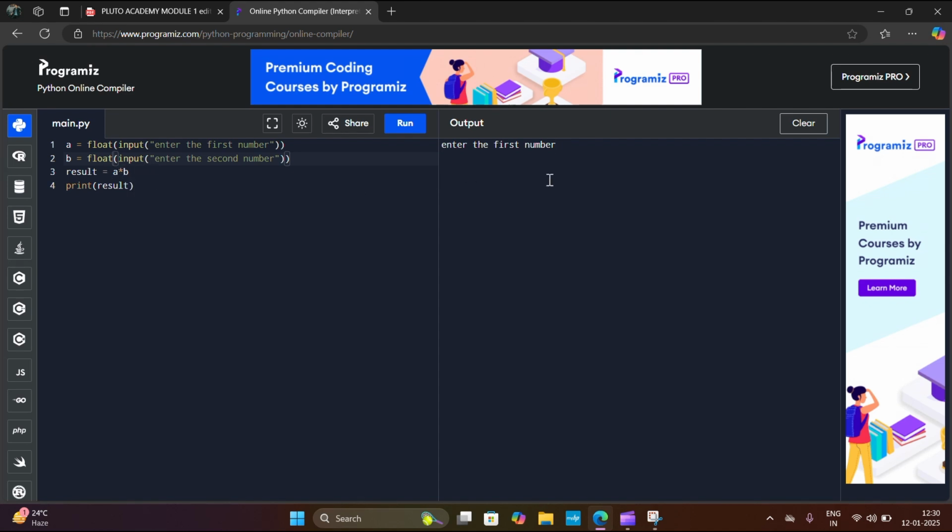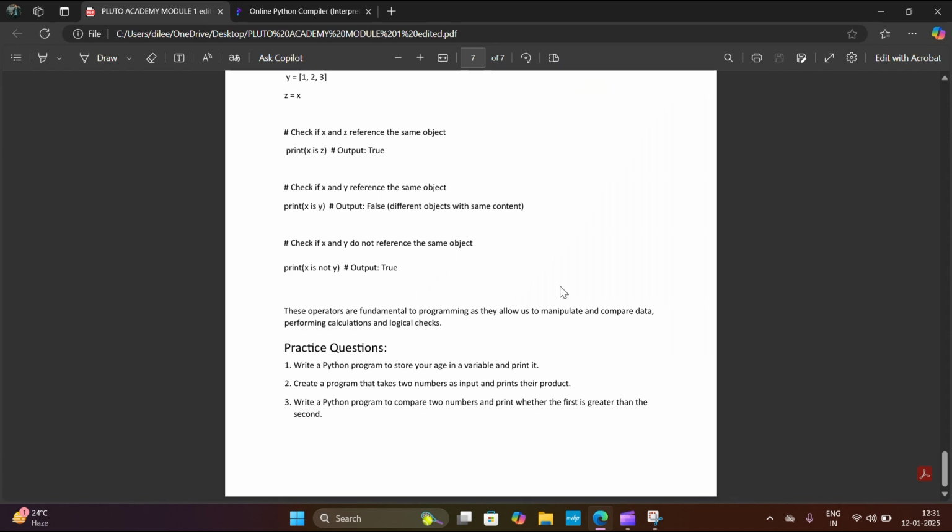First number is 5.6, second number is 3.4, and the product is 19.04 because it returns the output in float data type, because here we mentioned float. If you mention int data type, it will return the result in int format. I hope all of you understood this concept.